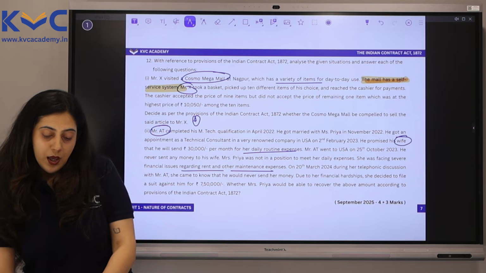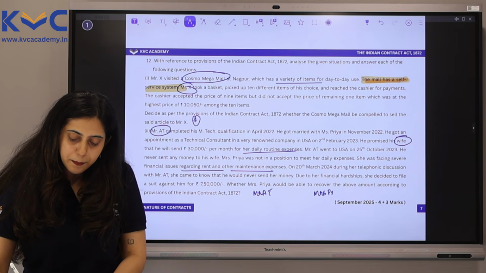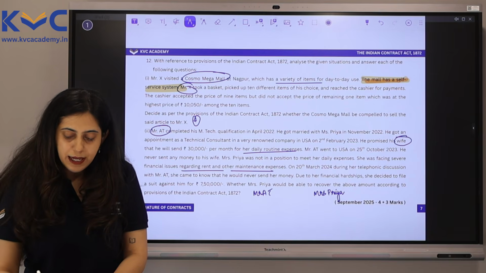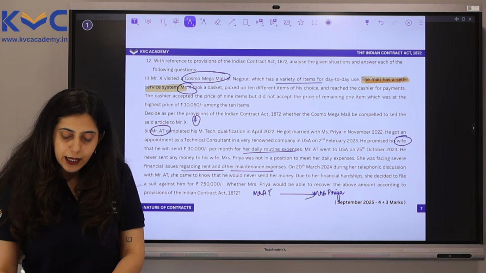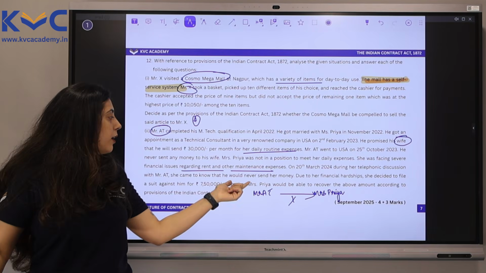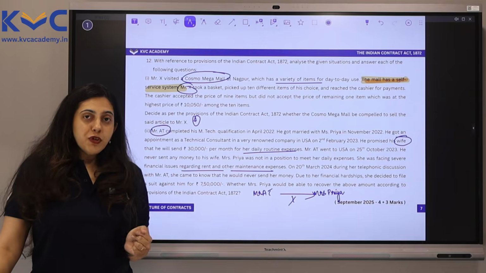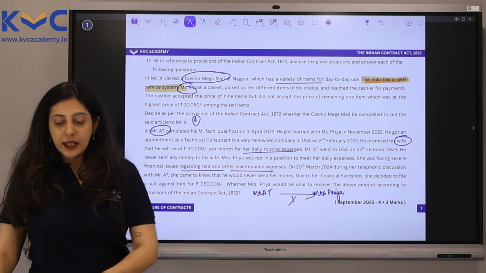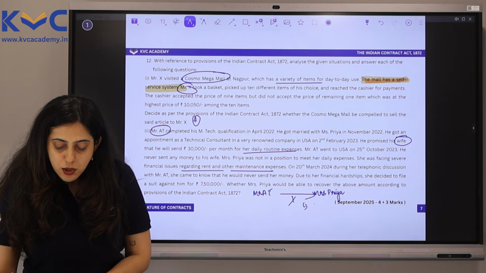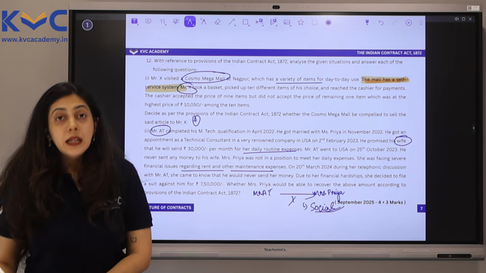So, we have Mr. A.T. and we have Mrs. Priya, where Mr. A.T. has made a promise and now he's not fulfilling that promise. Can Priya file a case on Mr. A.T.? Unfortunately, Priya will not be able to file a case on Mr. A.T. because this is a social agreement between them. It is not a legal agreement.